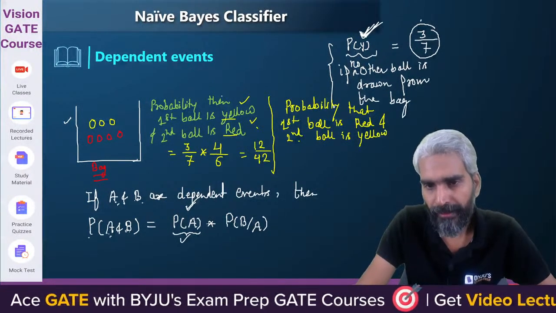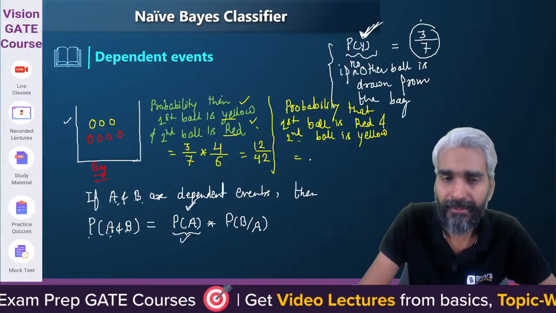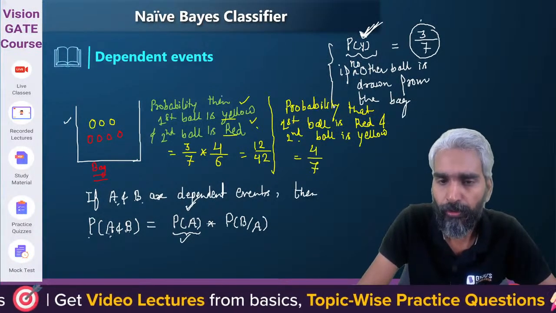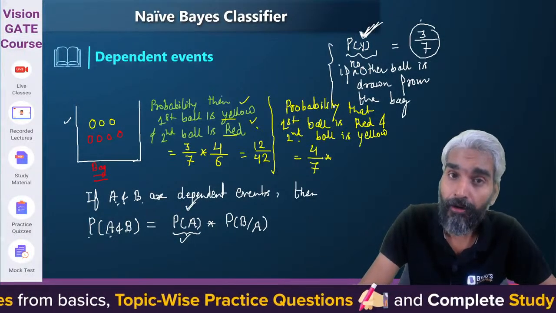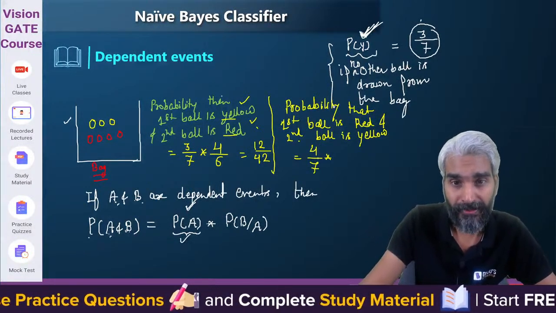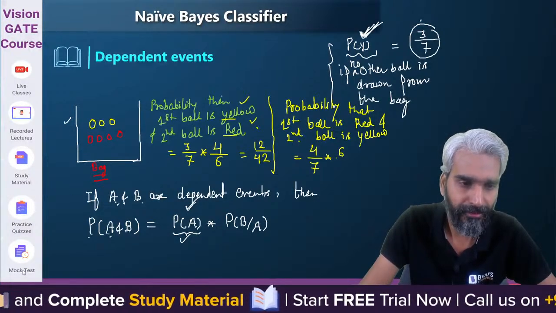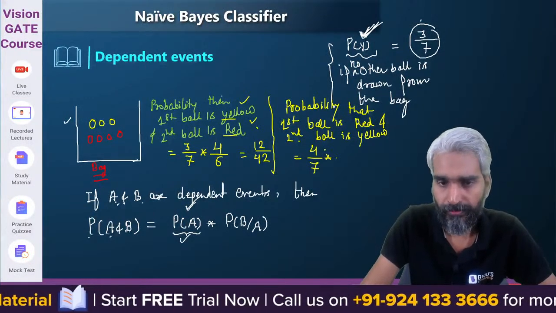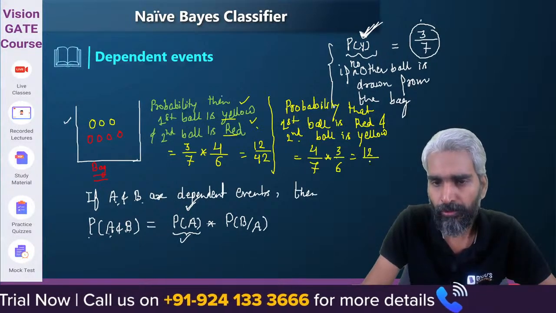What is the probability that first ball is red and second ball is yellow? The probability that the first ball is red: there are 4 red balls out of 7, so 4 by 7. Now, what is the probability that the second ball is yellow? If you have already drawn one red color ball, then the number of possible ways will be 6, and the yellow color balls are 3. So it will be 3 by 6. So this value is also 12 by 42.